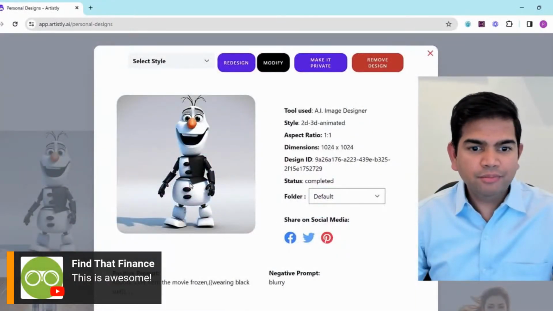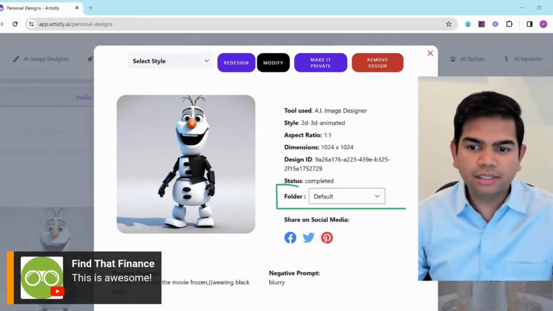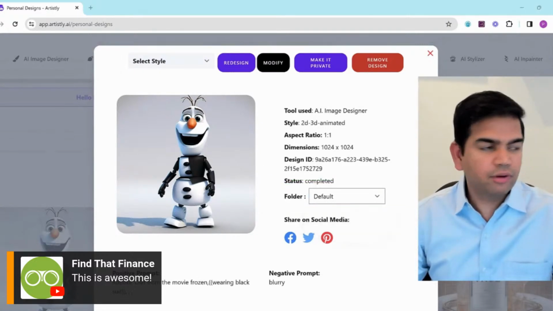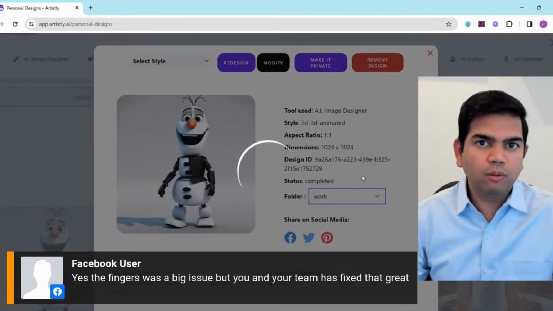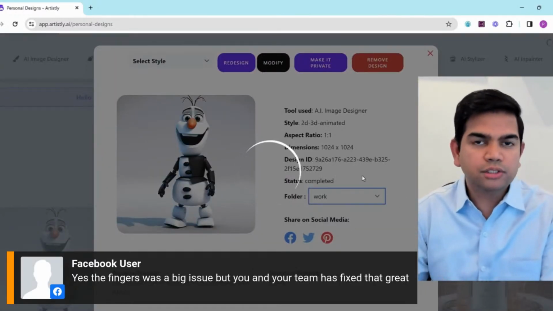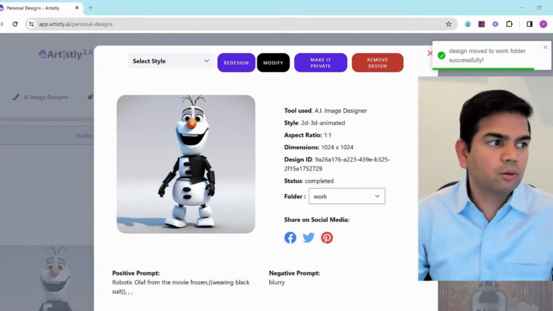All right, here you go. You're wearing a little black suit. And now here's the thing. You see this folder area? I can set this in folders that I've set. So for example, if this is a work related project, I can put it in work and it's going to get saved into that folder. So that's how you move photos into folders. That was the folders feature, if you recall, right? And it's moved to folders. So now you can sort it.